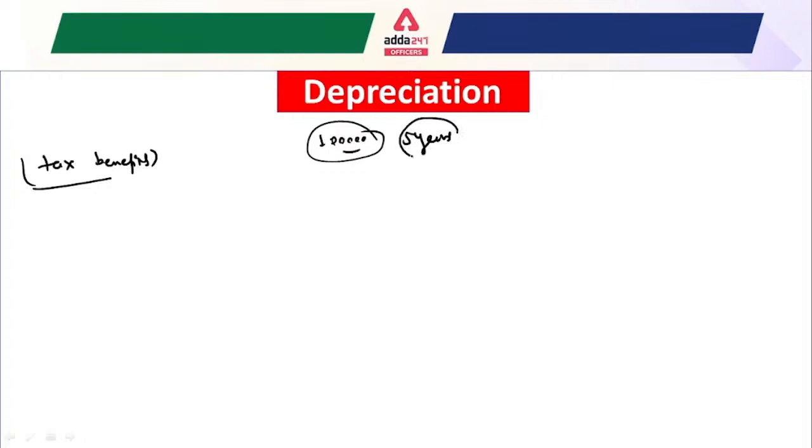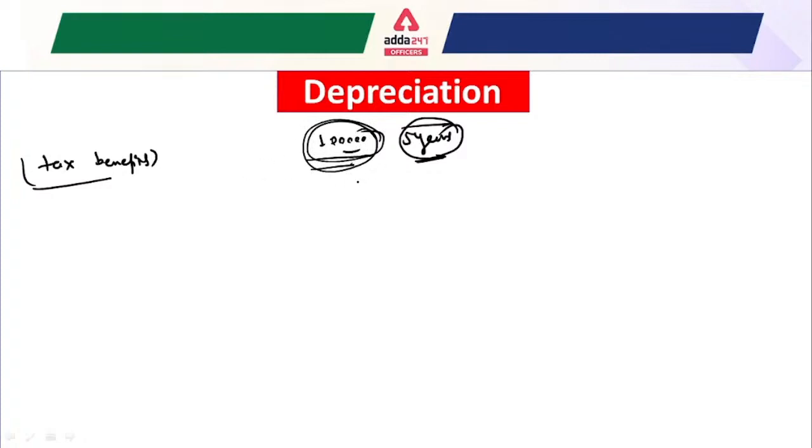That means after 5 years the company needs to replace this machine by purchasing a new machine. So after 5 years, the company should accumulate this 1 lakh rupees again.